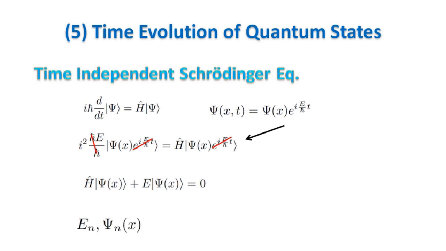This is the time-independent Schrödinger equation. The solutions of this equation are called stationary states and there is one solution for every energy level of the system, En. We get the final solution adding the time-dependent part.